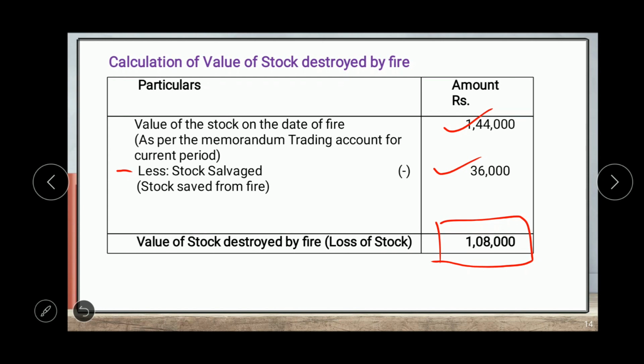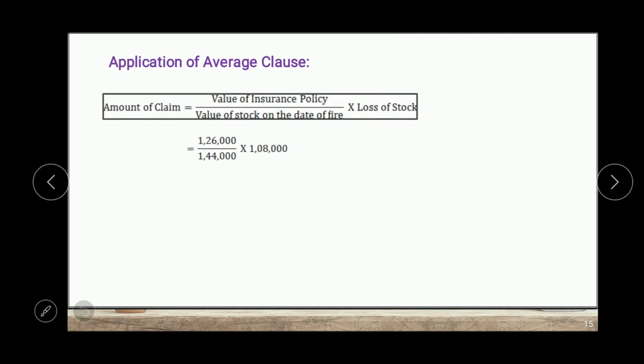But we have to check whether it is underinsured or not, based on the insurance policy amount. The value of stock on the date of fire is 1,44,000. It means we should take an insurance policy of rupees 1,44,000 or more. But in this example, the insurance policy is taken for rupees 1,26,000, which is less than the value of stock on the date of fire. It means there is an application of average clause.